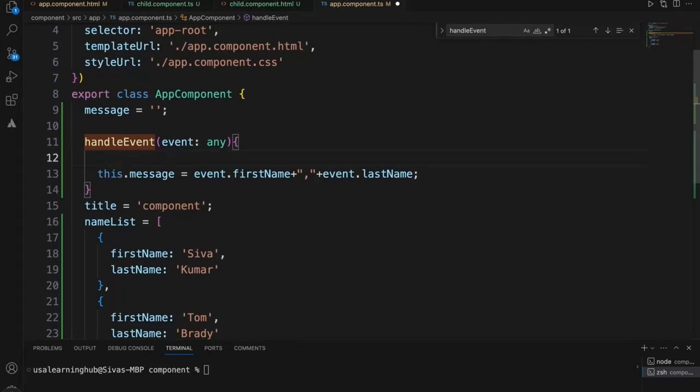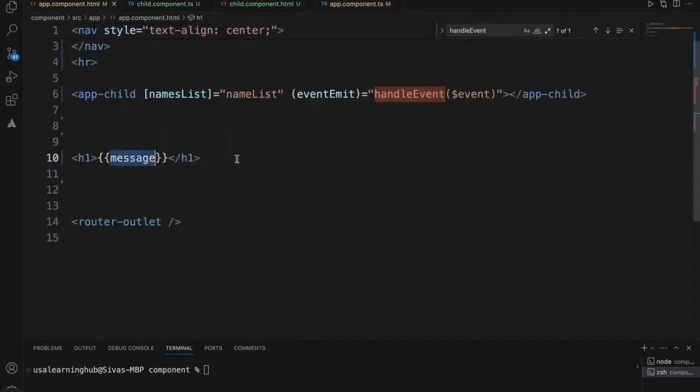Since this is an array, we can directly set this array here, and we take this message. We cannot print it like this.